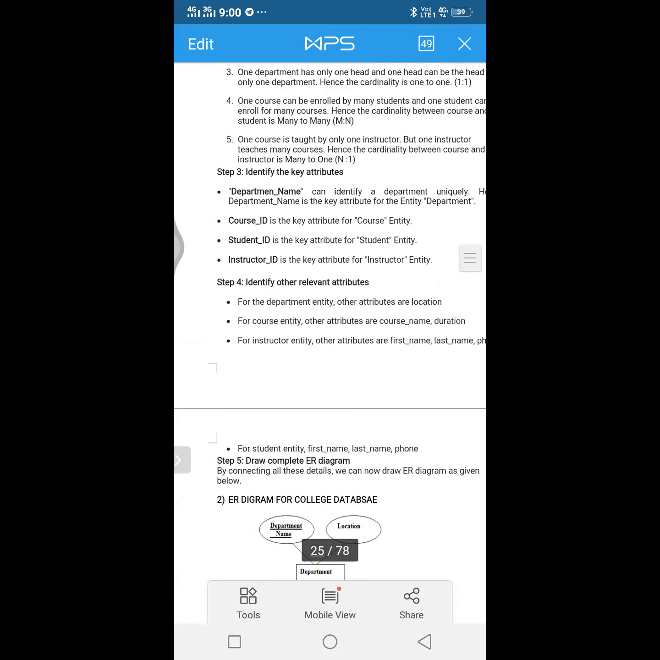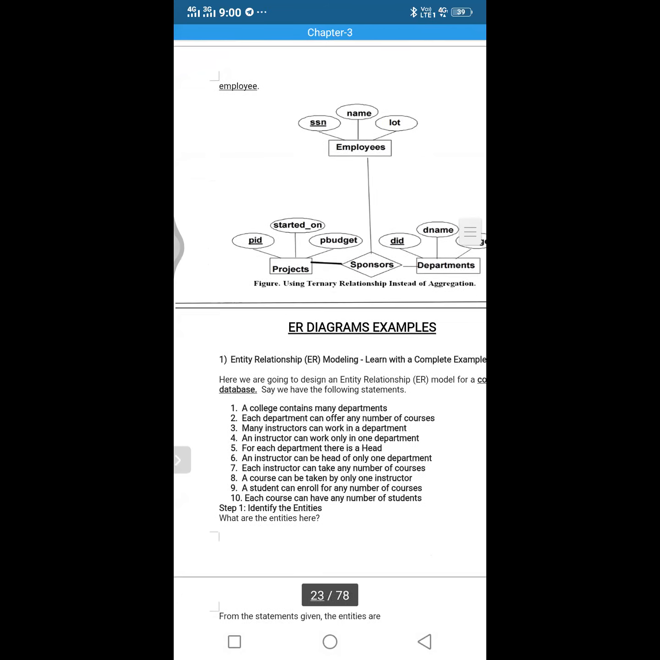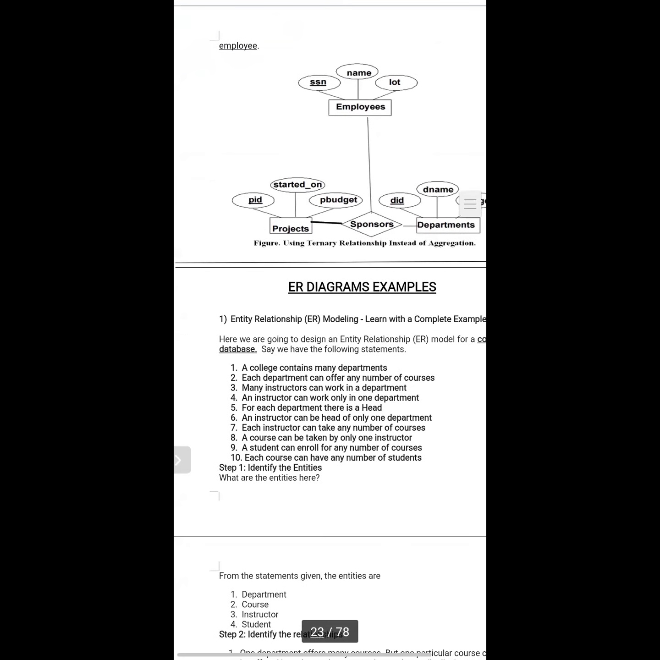So I will try to share this WordPad with you in the group. Okay. Then maybe you'll have some time to practice this.